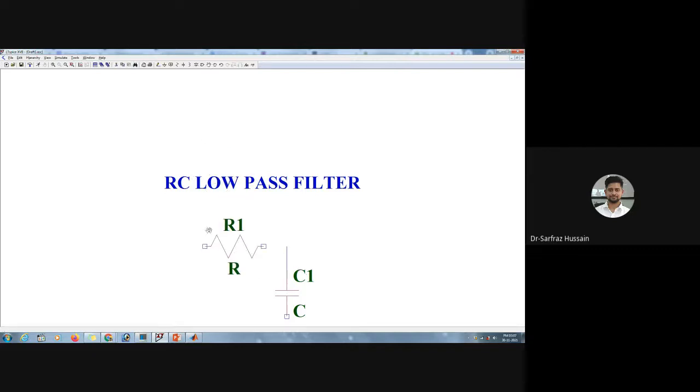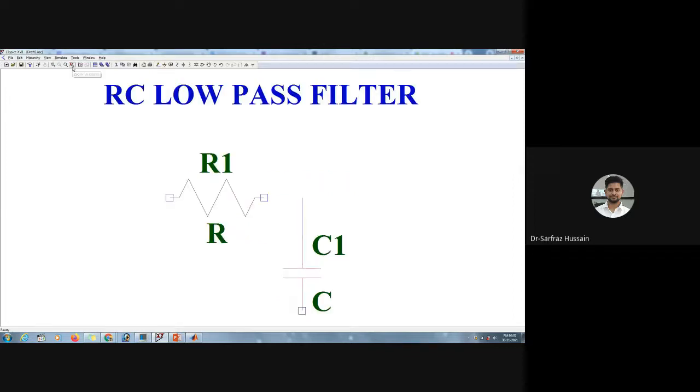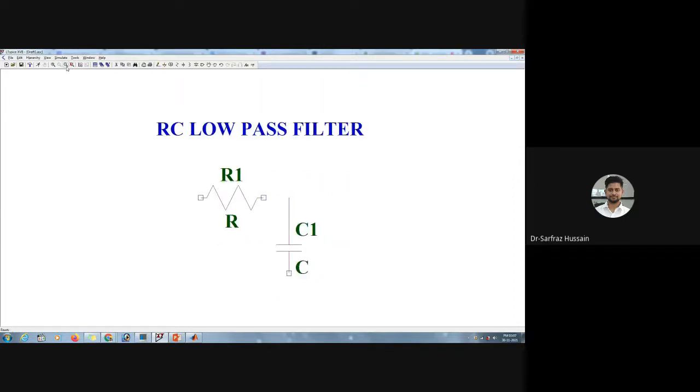Now I want to connect this circuit. So I'll click on this zoom, and then I will just minimize a little. Then I'll click on wire. I'll connect this RC circuit over here. Now, what do we want?